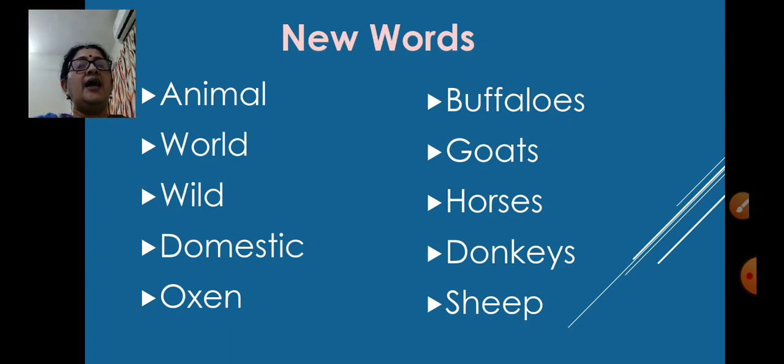Once again, animal, world, wild, domestic, oxen, buffaloes, goats, horses, donkeys, sheep. These 10 words, please write in your rough book and learn. So, we have finished with our lesson number 9, the animal world.